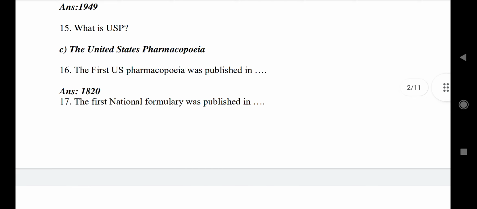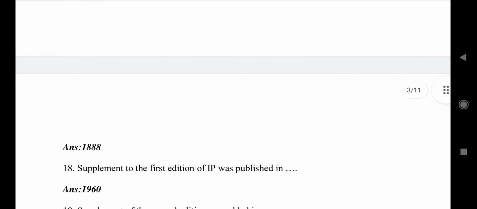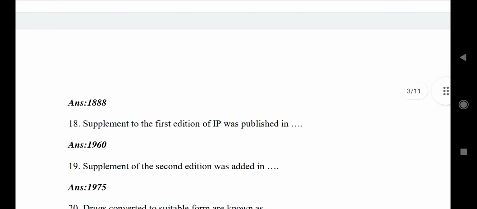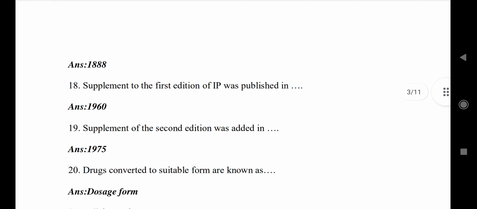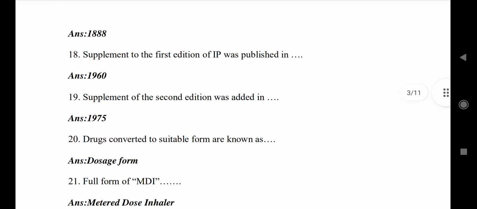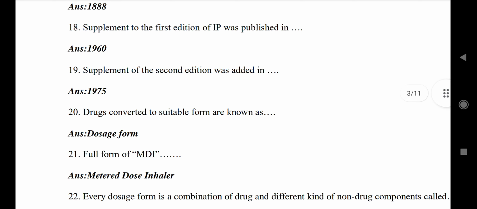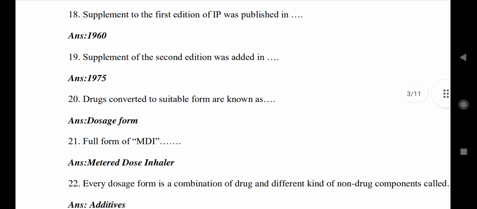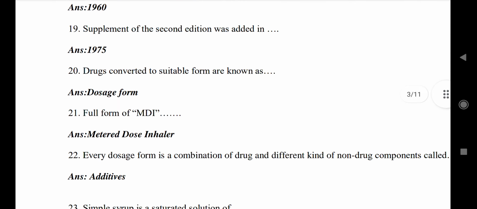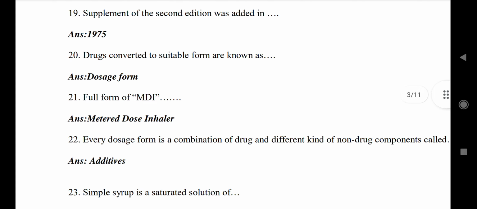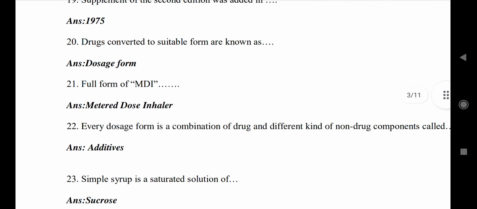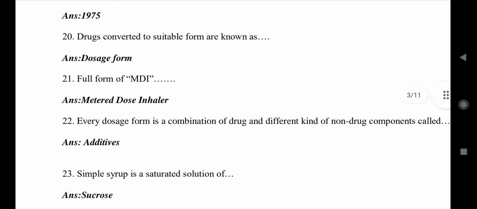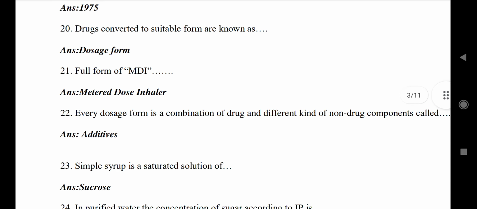The first National Formulary was published in 1888. The supplement to the first edition of IP was published in 1960. Supplement of the second edition was published in 1975. Drugs converted to suitable forms are known as dosage forms. Full form of MDI: metered dose inhaler. Every dosage form is a combination of drug and different kinds of non-drug components called additives.